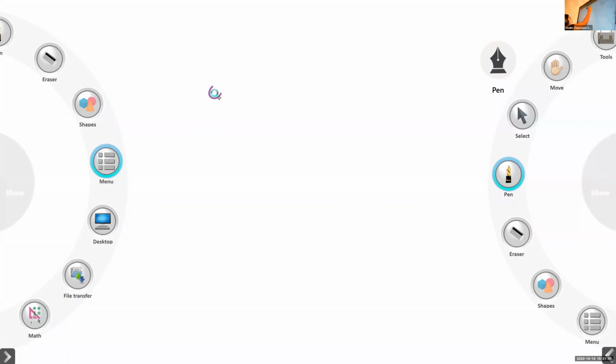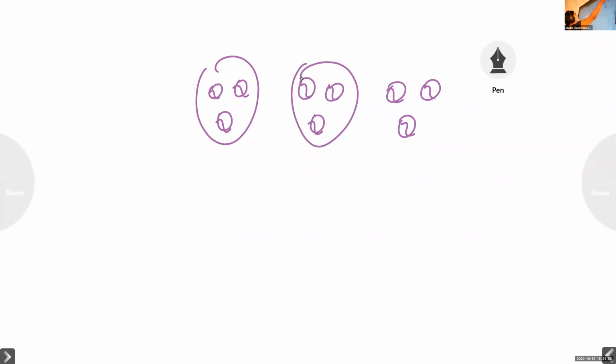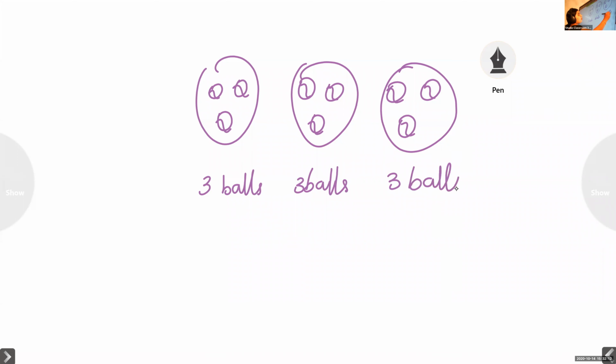Now I am going to draw some balls. Here you can see 3 balls in each circle. So if you want to find the total number of balls, you have to add 3 plus 3 plus 3.